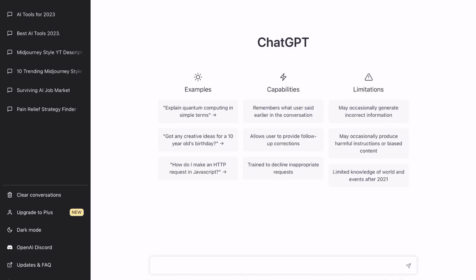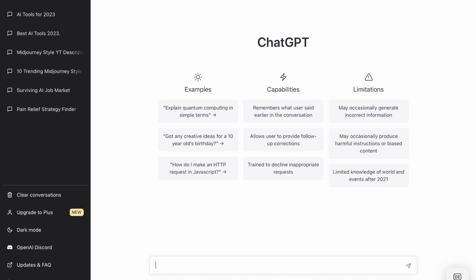Today we're going to talk about ChatGPT and also about two other tools that you can use for content creation. So let's get started. I'm sure everybody has at least heard of ChatGPT by now. So what can you do with ChatGPT? You could simply go to ChatGPT.